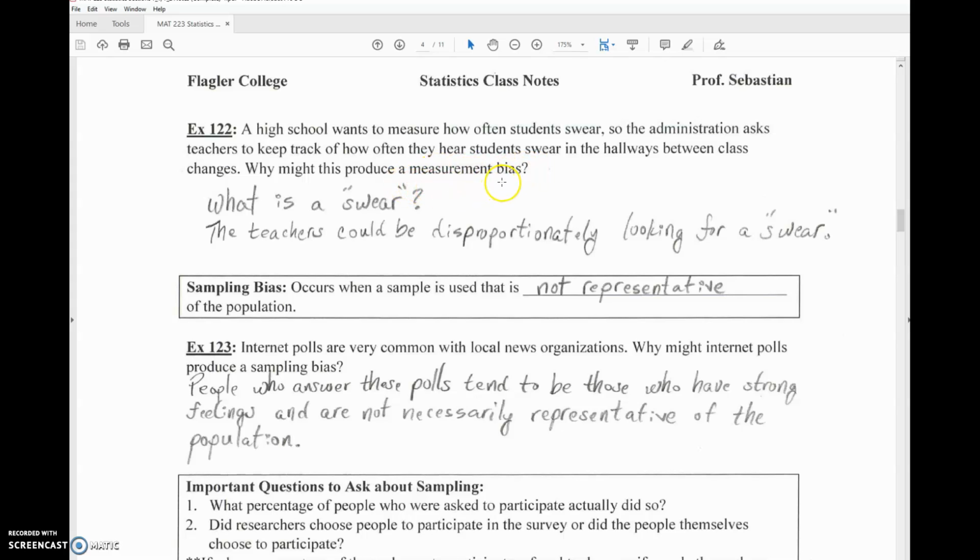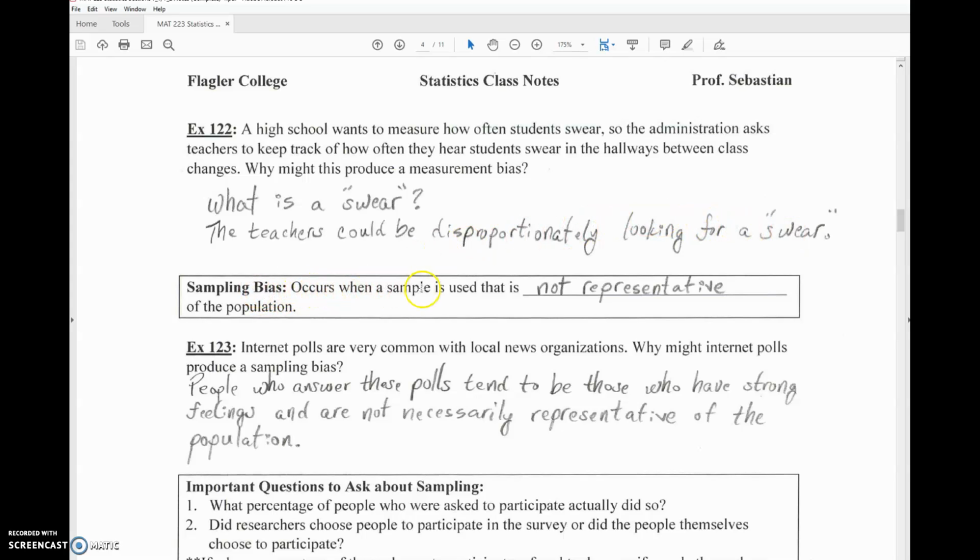Remember, a measurement bias is like a bad question. So what is a swear? I mean, that to me can be defined in many different ways. So the teachers could be disproportionately looking for a swear as well. So we have to be very careful.